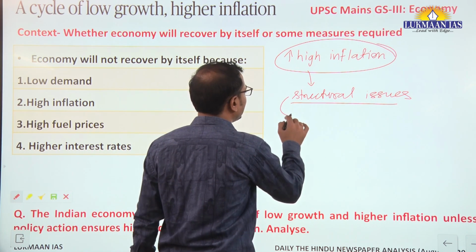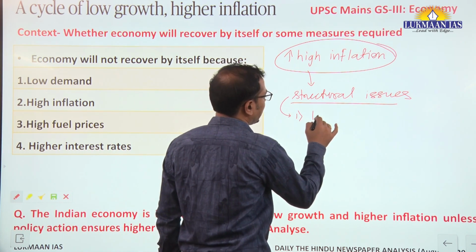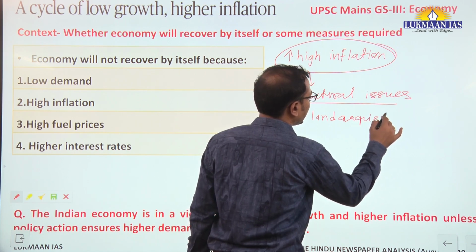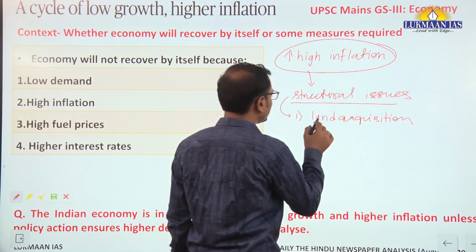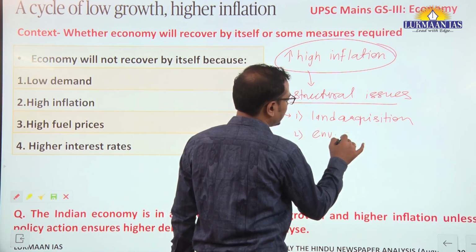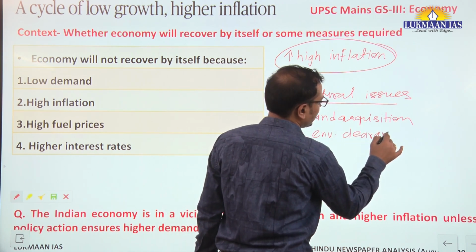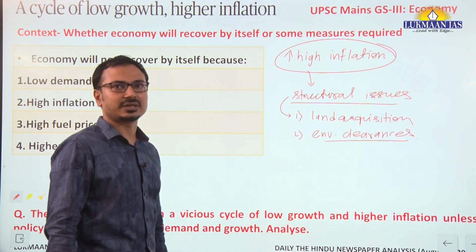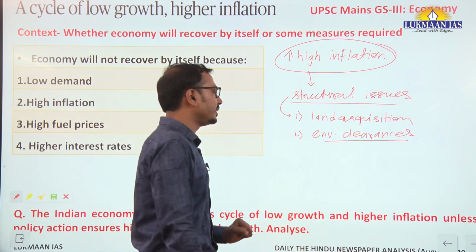Structural issues, like we can say that the land acquisition issue is there, delay in land acquisition due to some political and social issues, then delay in environmental clearances to some of the economic projects, infrastructure projects, that is also creating the problem.